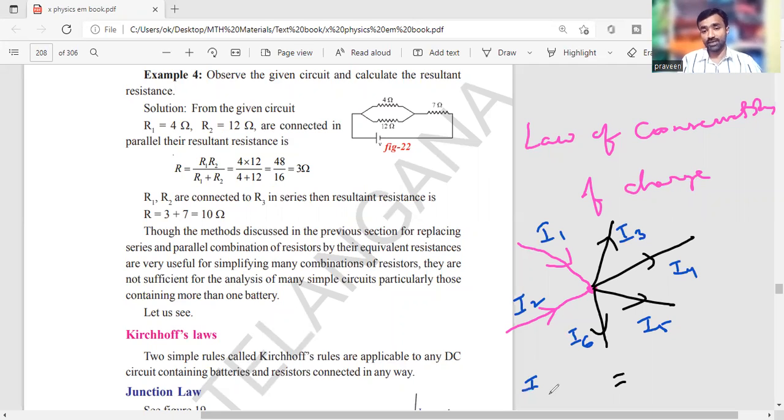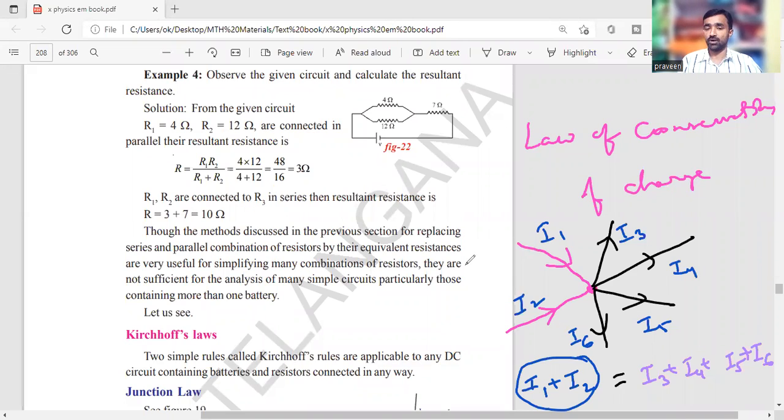I1 plus I2, only these two are reaching the junction. I3, I4, I5 and I6 are leaving. So their sum is equal to the sum of the currents reaching. This is the equation I can write according to the law of junction.